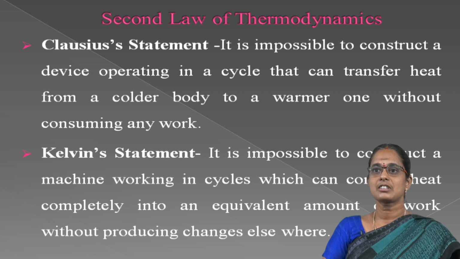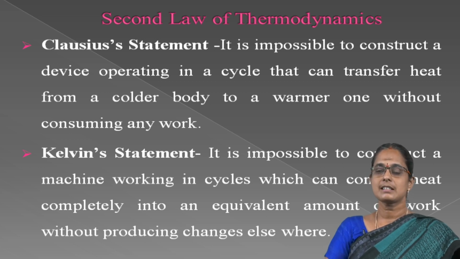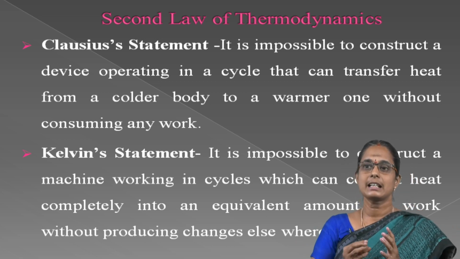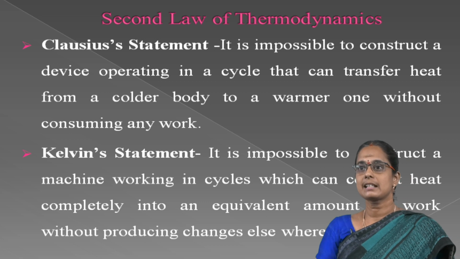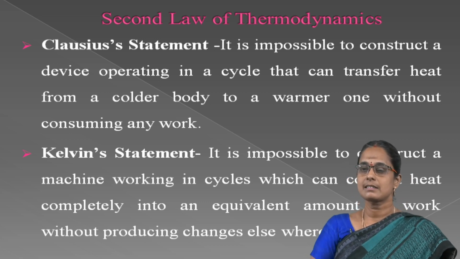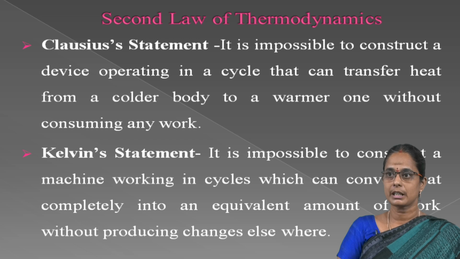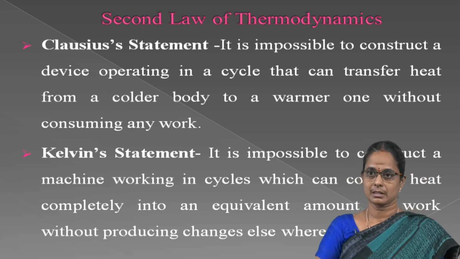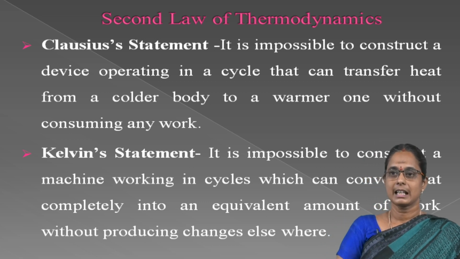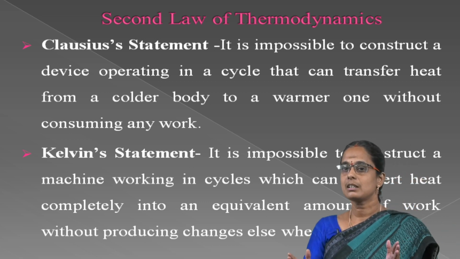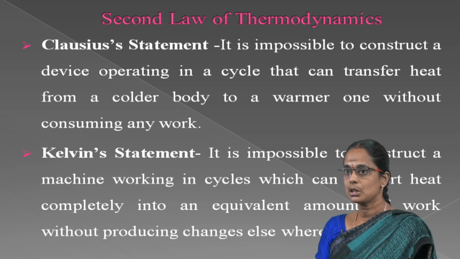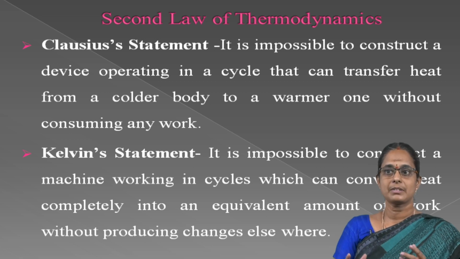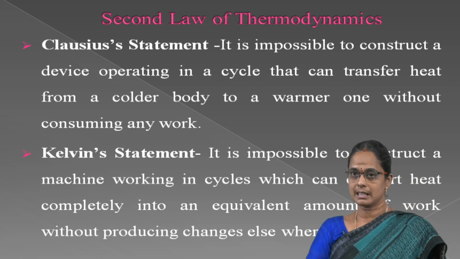The first one is the Clausius statement. Clausius states that it is impossible to construct a device operating in a cycle that can transfer heat from a colder body to a warmer one without consuming any work. That means heat cannot be transferred from a body with a lower temperature to another with a higher temperature by a machine by itself, without the help of some external agency.